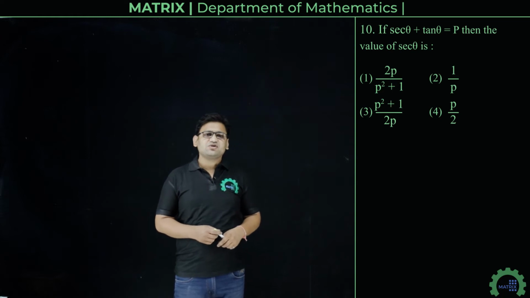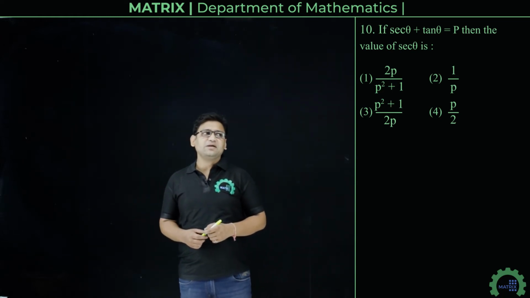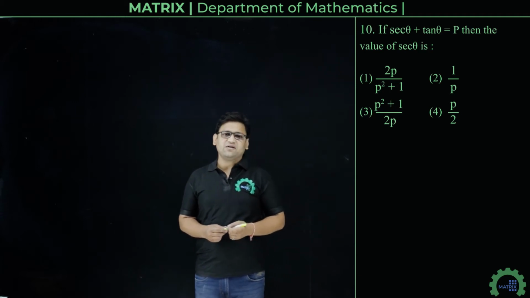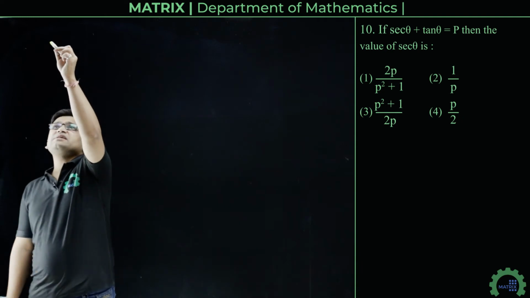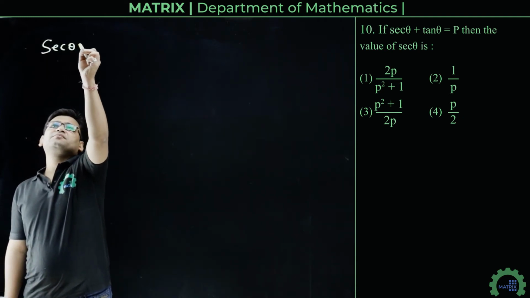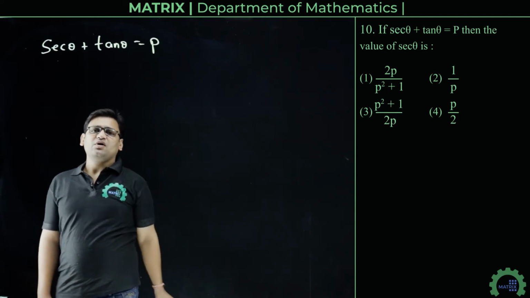Let's move on to the next question. The next question is, if sec theta plus tan theta equals P, then what is the value of sec theta? We have to find the value of sec theta. And we are given sec theta plus tan theta, which is equal to P. Alright.